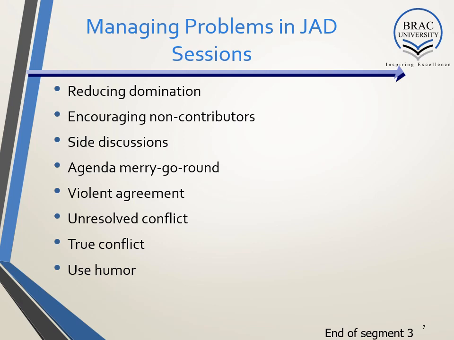If someone orders through my site, what will the procedure be? How do we proceed with the order? Then they discuss. Let's do this. Another says no, if you do this there will be a problem, I suggest we do this. So there can be conflict and confusion, but at the end there must be some agreement. Sometimes there is no final conclusion, so you have to wait for the next JAD session, raise those issues again and discuss them.